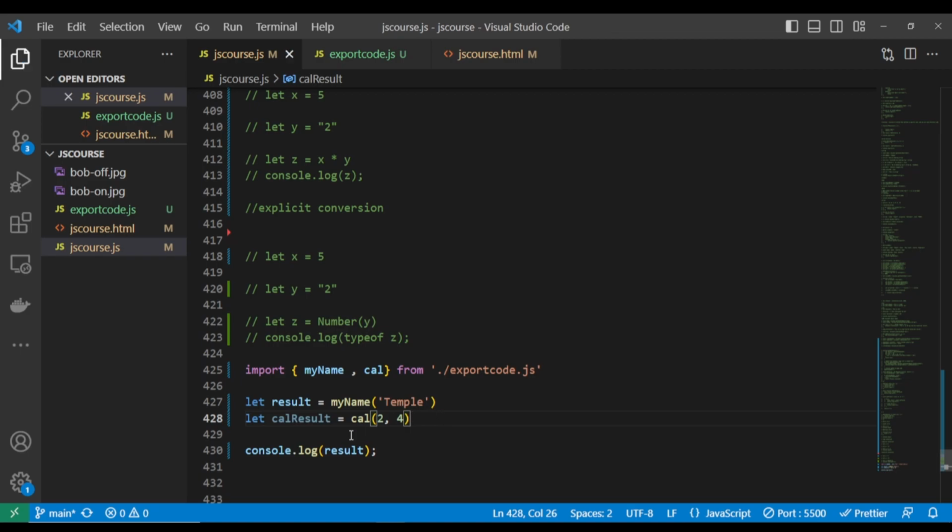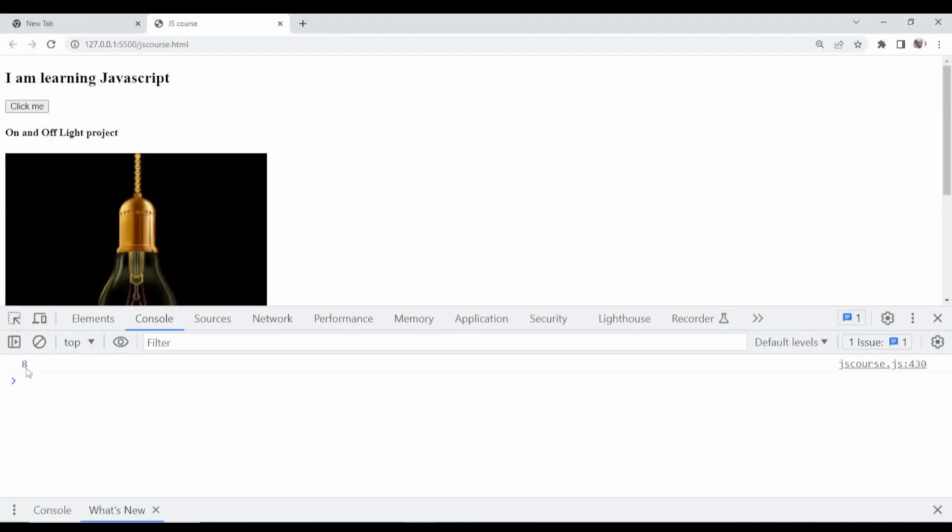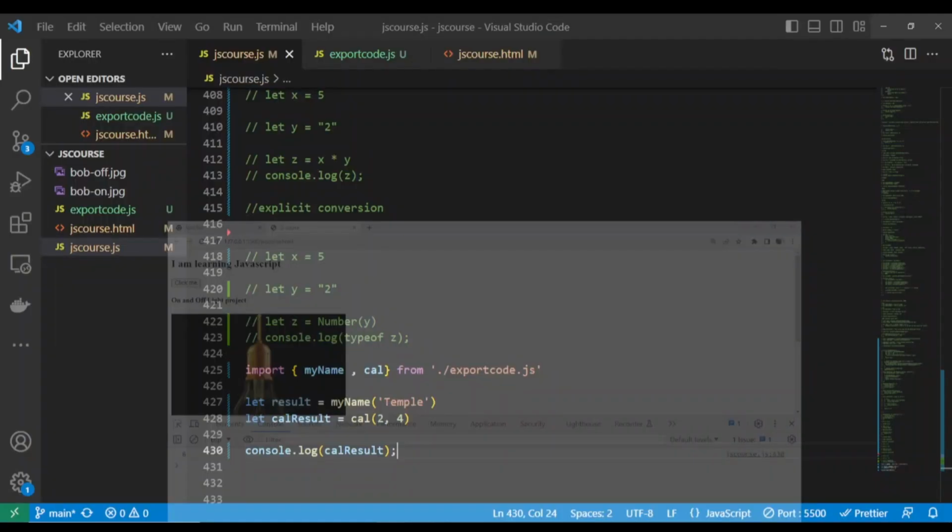All right, so now if I try to console log this car result, let's see what you're going to get. Remember, we have imported it, we have called it here, and we are passing the 2 arguments. So we'll pass it into a variable and console log the variable. Let's see what you're going to get. You see here, we have 8.